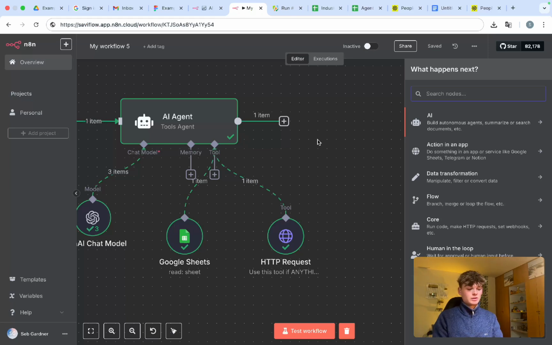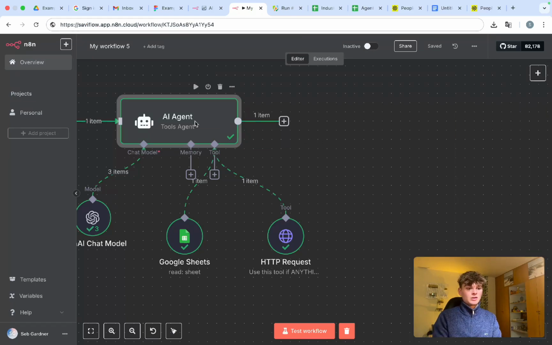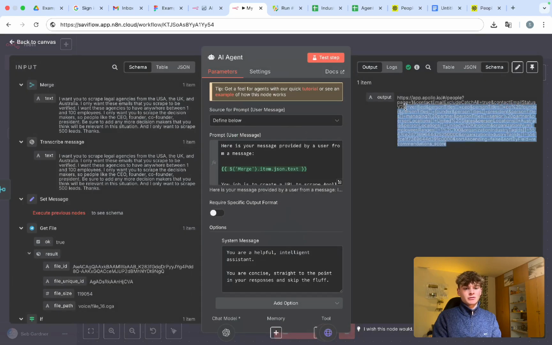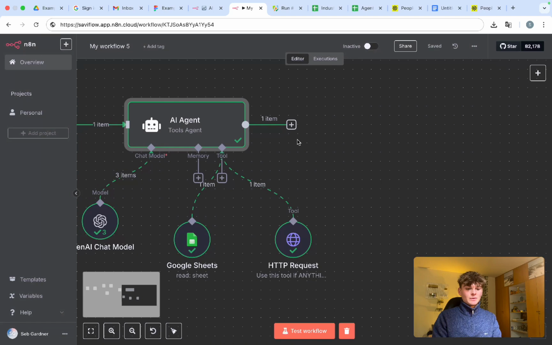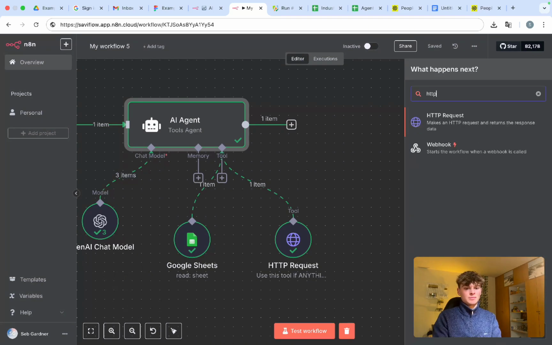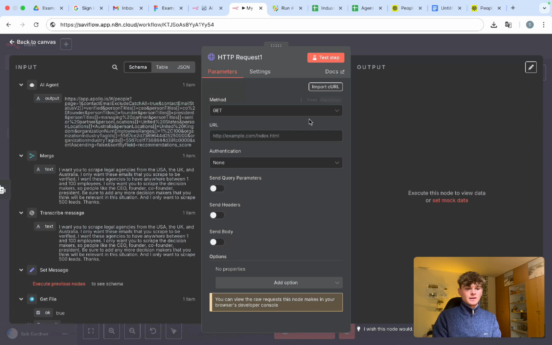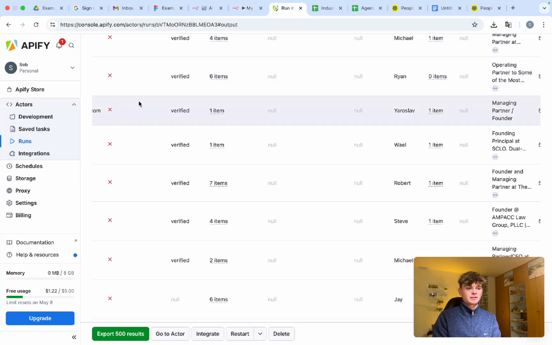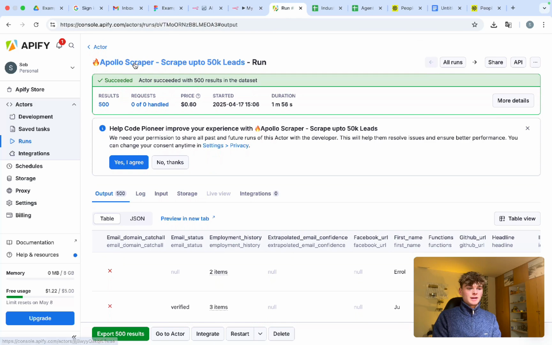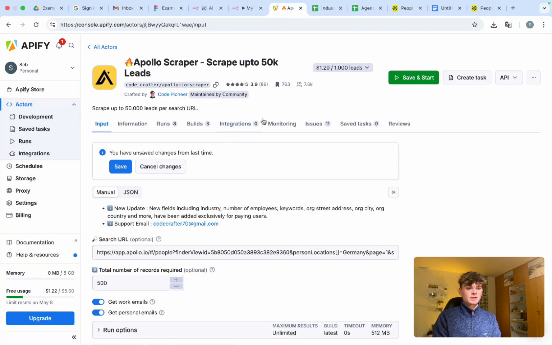Now, if we head back in here, what we need to do is get this data because this doesn't return any data. If we click on the AI agent, it only returns the request URL that it used. And now we need to get that data from the scraper. So what we're going to do is head into another HTTP request, and we're going to do a get. And if we head back into Apify, go up and head back to the scraper homepage.